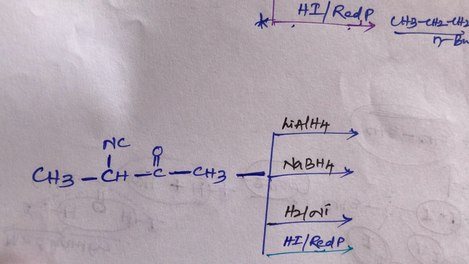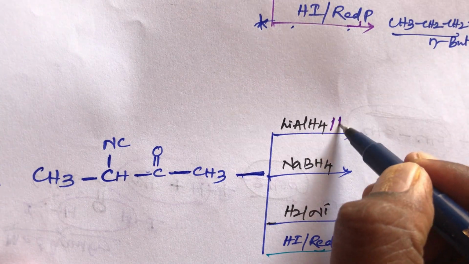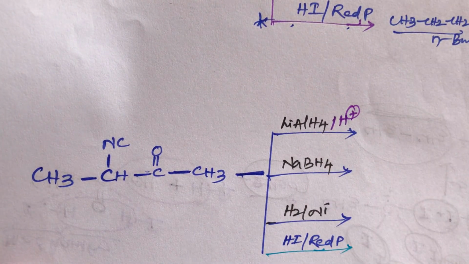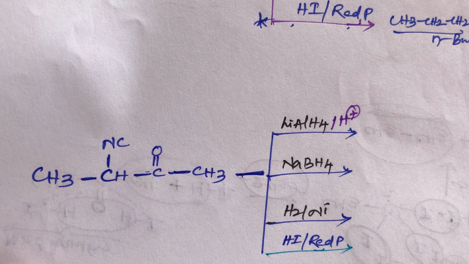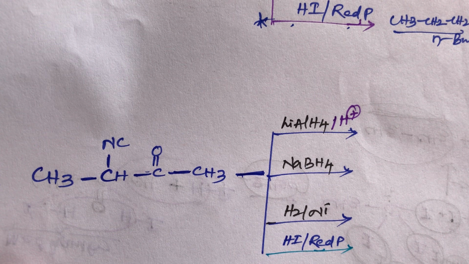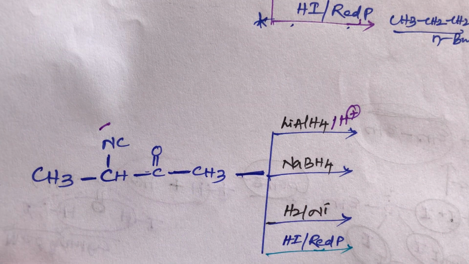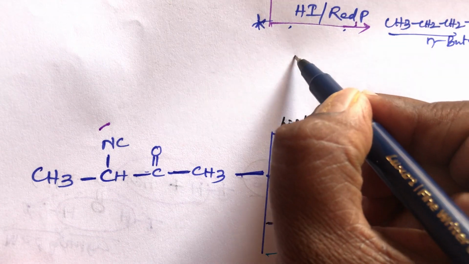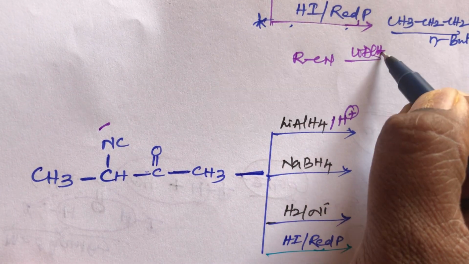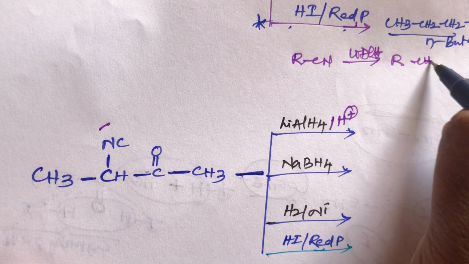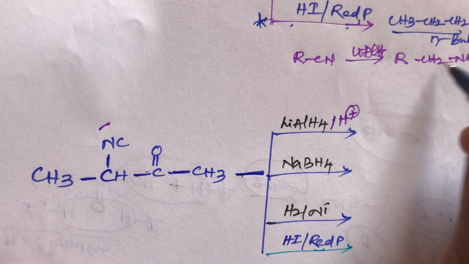Lithium aluminum hydride acts as a strong reducer in the presence of acidic hydrogen. You remember, student, lithium aluminum hydride can reduce aldehydes, ketones, acids, acid derivatives, cyanides and isocyanides, everything. Lithium aluminum hydride acts as a strong reducer, so it can reduce the cyanide group and isocyanide group. We know, student, the cyanide group is RCN. In the presence of lithium aluminum hydride, it gives a primary amine, RCH2NH2.